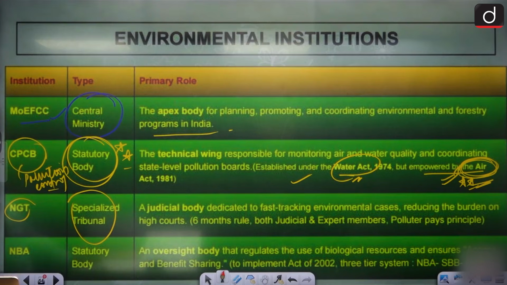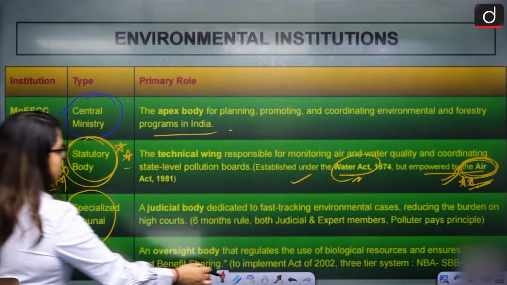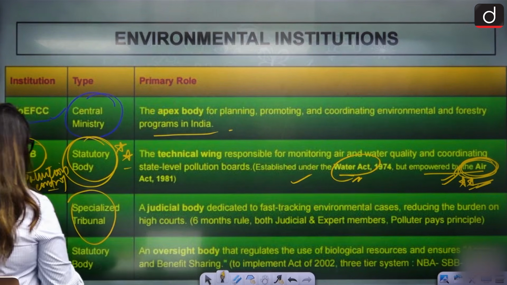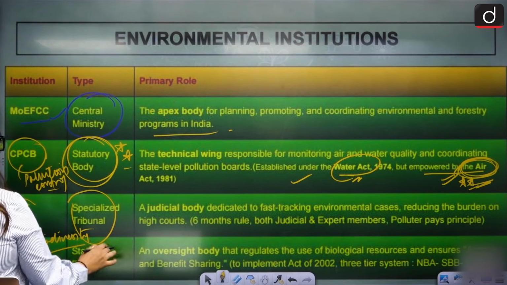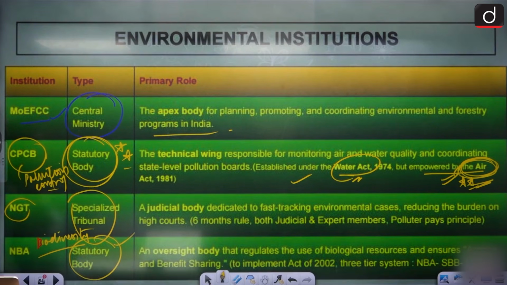NBA, the National Biodiversity Authority, is a statutory body and oversight body regulating biological resources, access and benefit sharing.